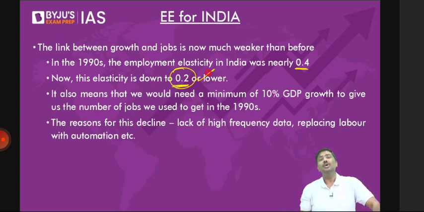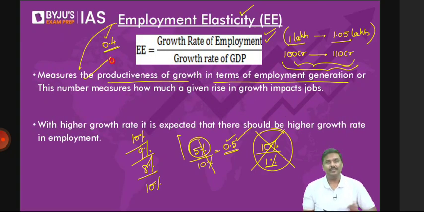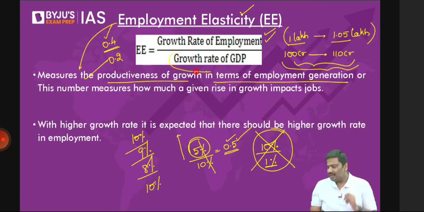But what does it mean? In 1990, it was 0.4, now it is 0.2. It simply means the denominator has increased. Does anybody have a doubt regarding the denominator here?